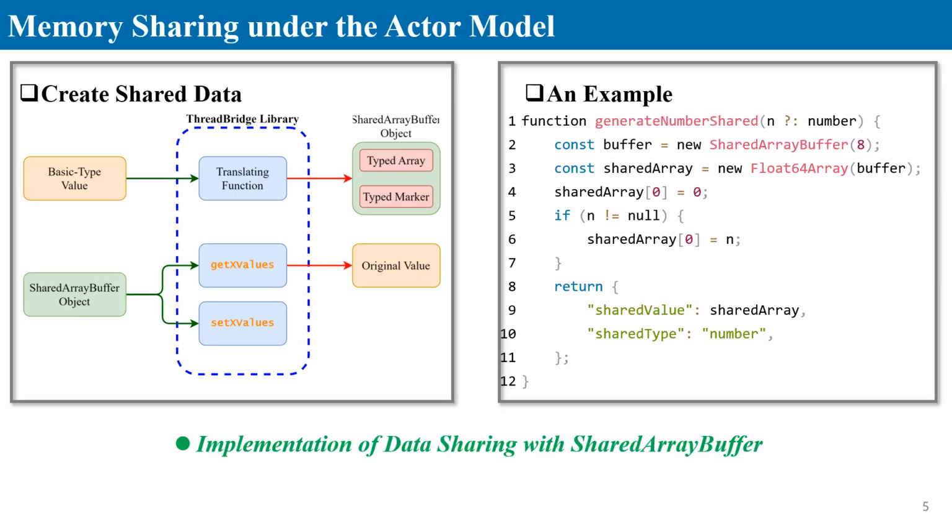In order to implement the ThreadBridge library, we use SharedArrayBuffer to implement data sharing. The ThreadBridge library simplifies memory sharing in ArkTS, which lacks built-in support for this feature. We utilize SharedArrayBuffer, an API in TypeScript that enables shared memory for parallel computing, while ensuring implicit type declarations for ArkTS. ThreadBridge implements functions for each basic type to convert them into SharedArrayBuffer objects, facilitating efficient data sharing.